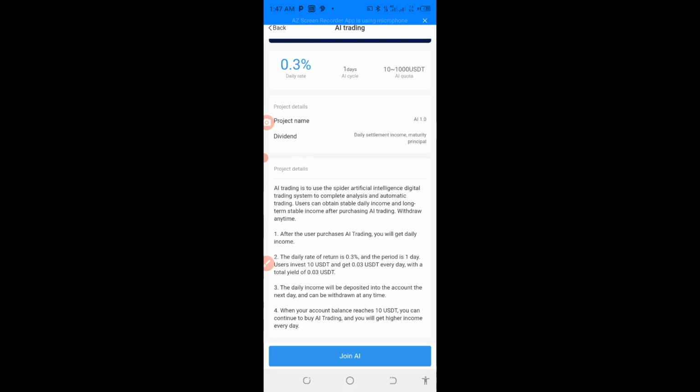As you join this one, you can see that after the user purchases AI trading, you will get daily income. The daily rate of return is 0.3%, and the period is 1 day. Users invest 10 USDT, the 10 USDT we have been given freely, so that is what we are going to use. Don't forget that for the 10 USDT you have to use my referral. If you don't use any referral, you are not going to be given that 10 USDT. So just note that.